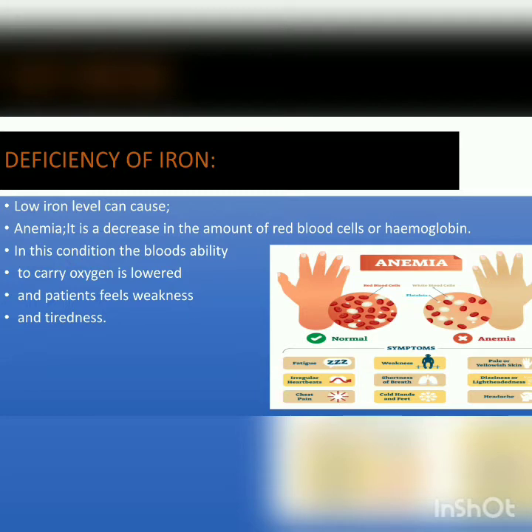Anemia is a condition in which the amount of red blood cells or hemoglobin decreases below the normal level. In this condition, the blood's ability to carry oxygen is lowered and the patient feels weakness and tiredness. How? Because if the amount of red blood cells is lowered, less oxygen will be transported to the cells.